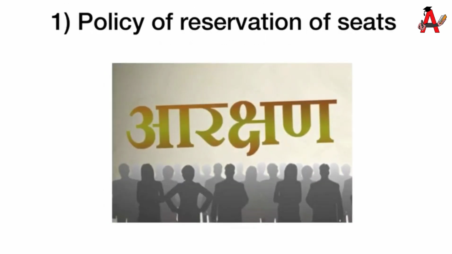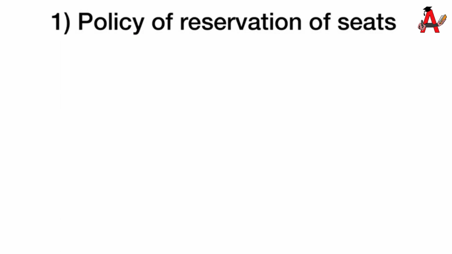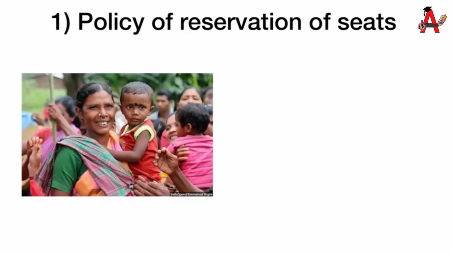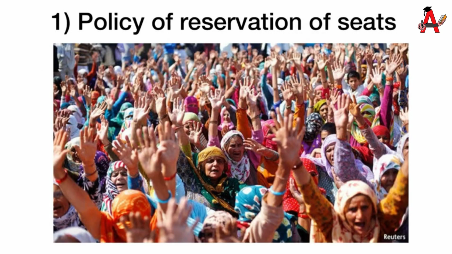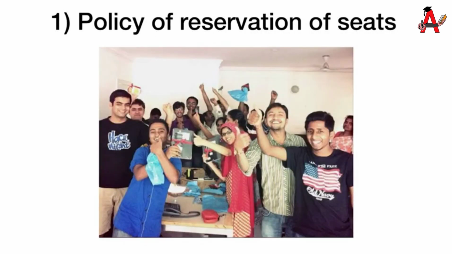Therefore, let's start with understanding what all efforts India has made in this direction. The first part talks about policy of reservation of seats. There are certain sections of people such as scheduled caste and scheduled tribe who have traditionally not been given fair representation, and also not given enough opportunities in the field of education and employment, and therefore they are way backward. So in order to promote their education and employment, there is certain reservation which is provided in the field of education and employment related to government matters.